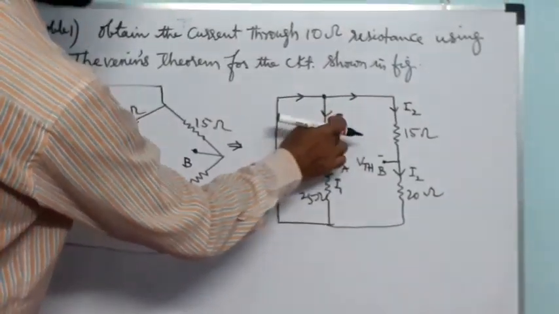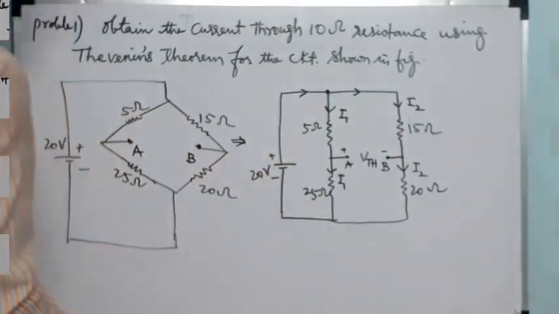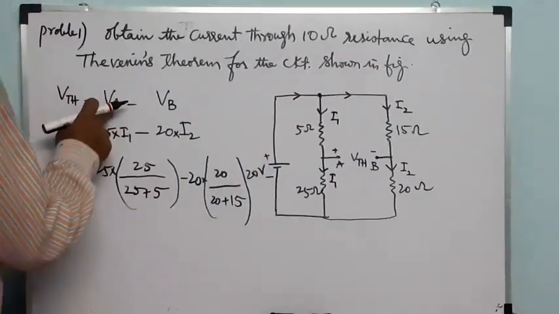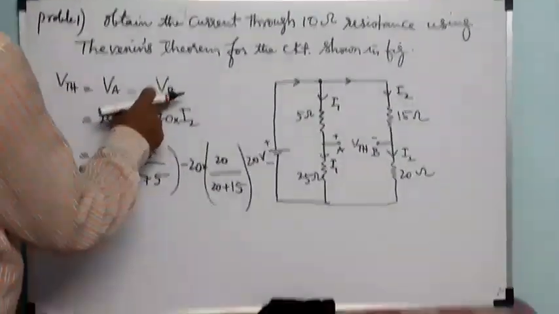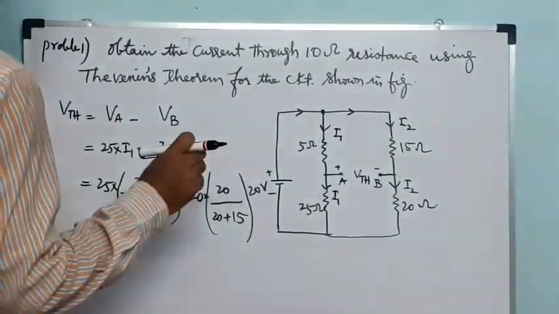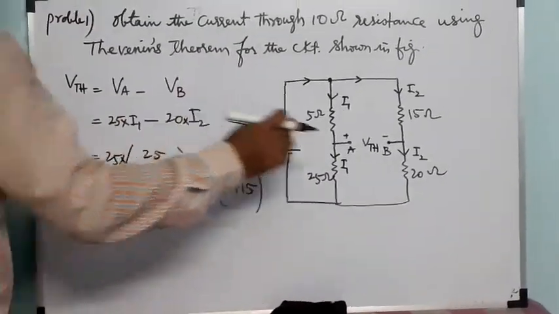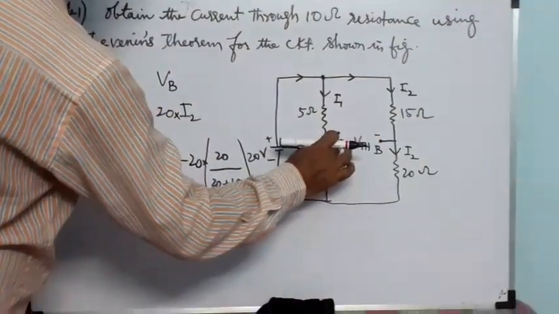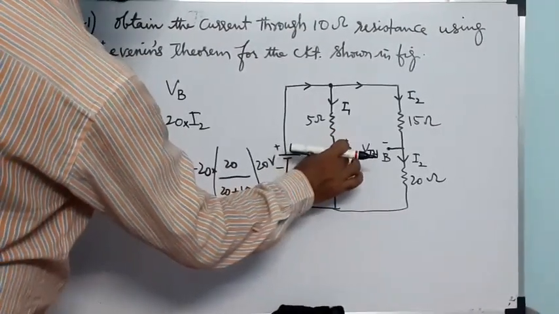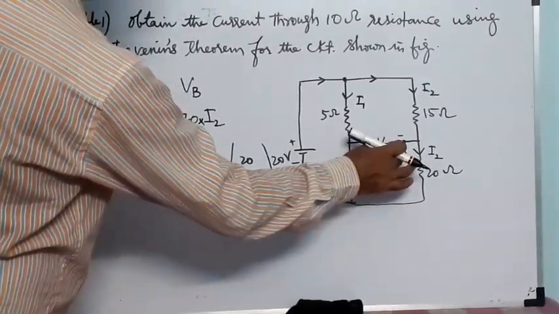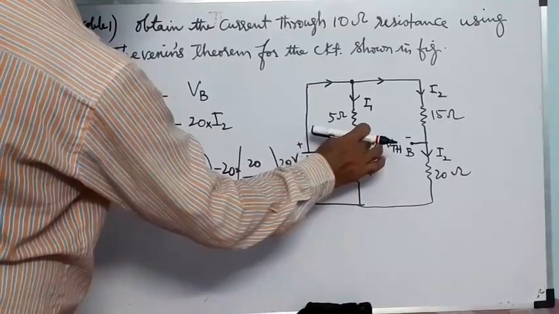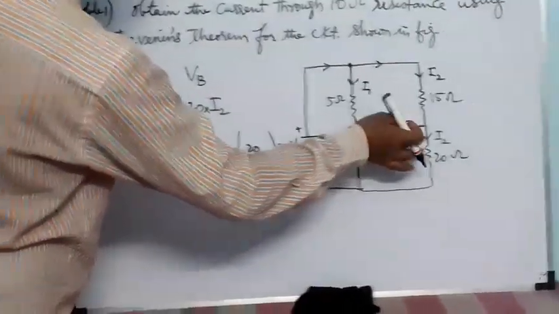So here I am taking I1 and I2. Now VTH is equal to VA minus VB. How to find VTH? I will tell you an easy method. I assume this is the A terminal and this is the B terminal. Say A is the positive terminal and B is the negative terminal.